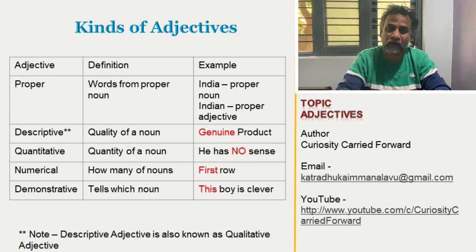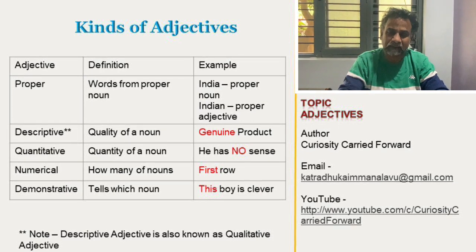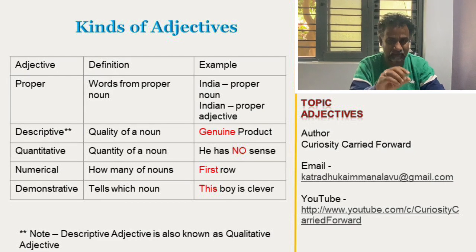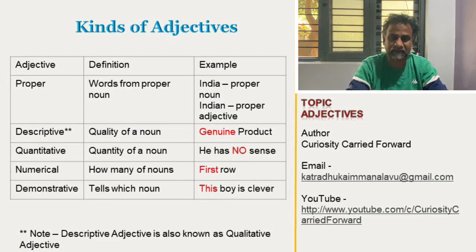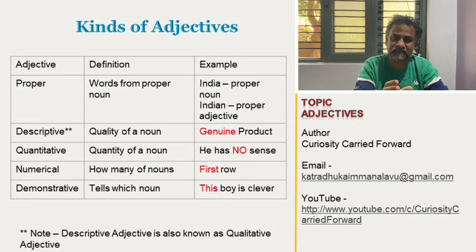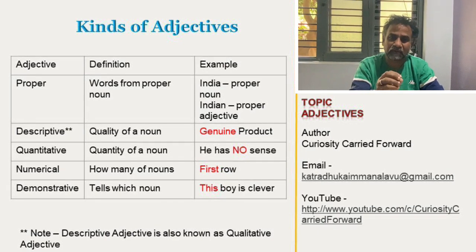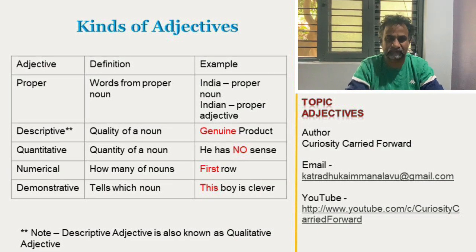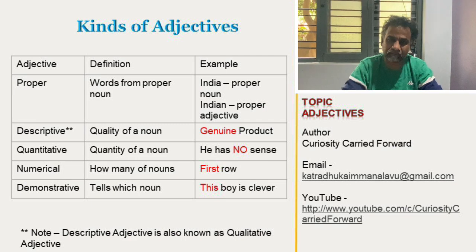Okay. So product is a noun. The genuine describes the quality of that noun. Understand? So genuine means it's reliable. So that genuine is a qualitative adjective. That is a descriptive adjective. It describes more or better.